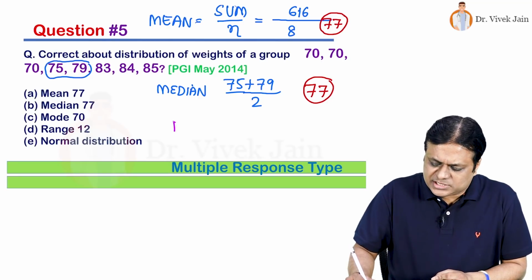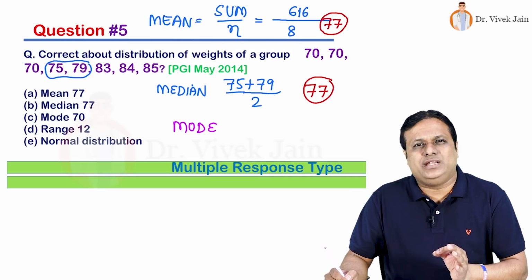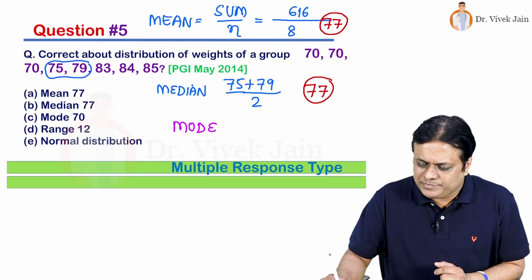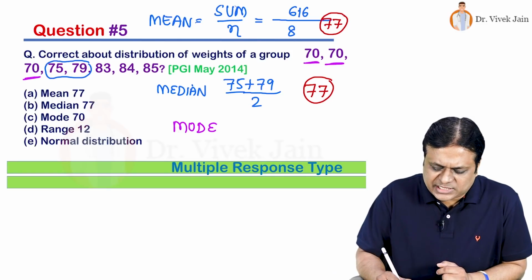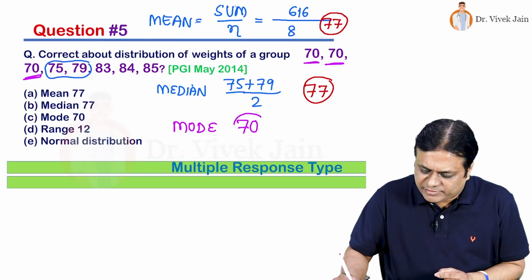And friends, what is mode exactly? Mode by definition is most frequently occurring or repeated value in the distribution. Which value is repeating maximum? You can see 70 is occurring thrice, maximum. So mode value is 70 kilogram.